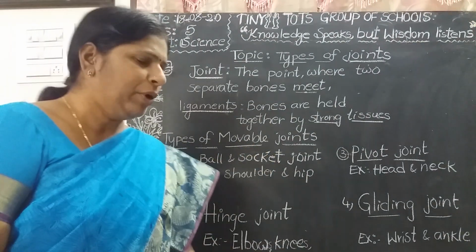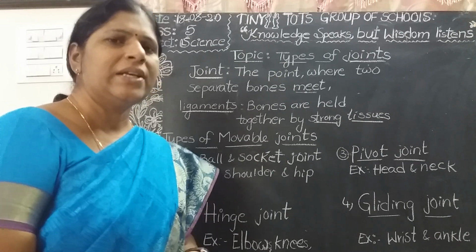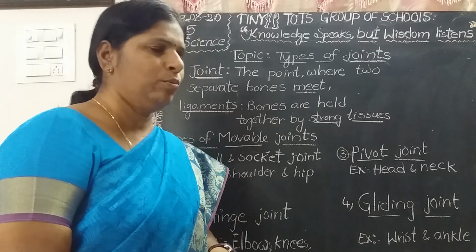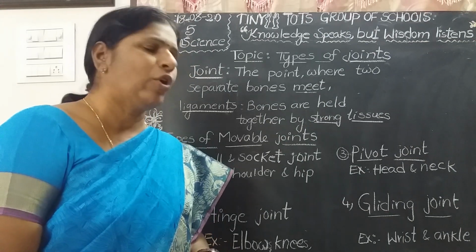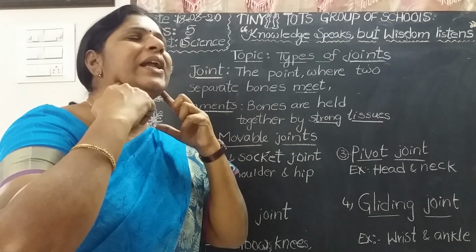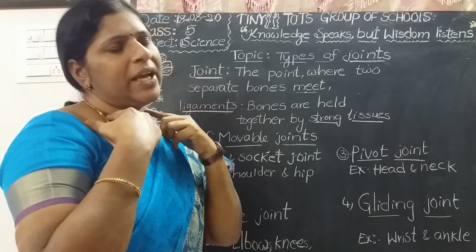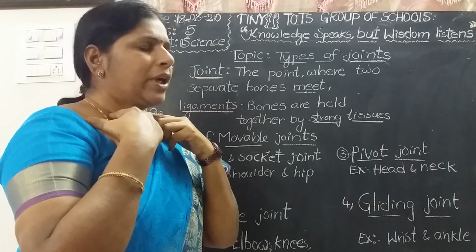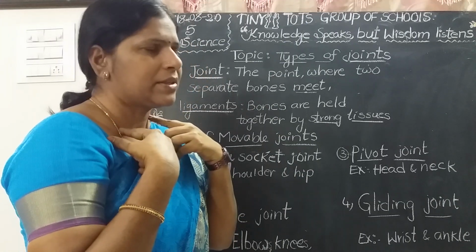Pivot joint. The pivot joint is present in between the head and neck. See like this, dancers can move their head in all directions. The pivot joint is present in between the head and neck. It allows upward, downward and sideward directions like this.